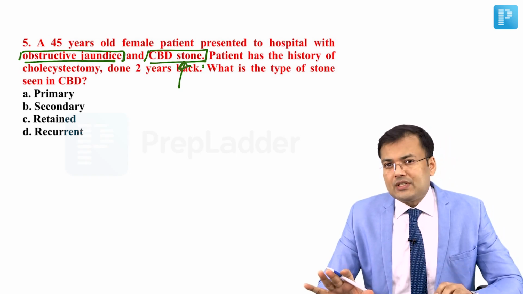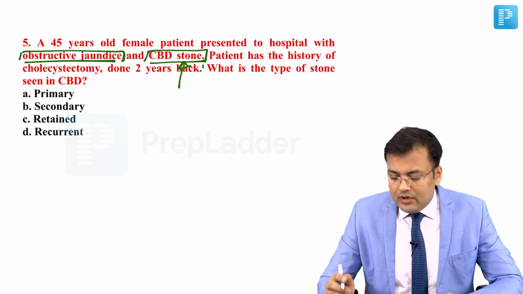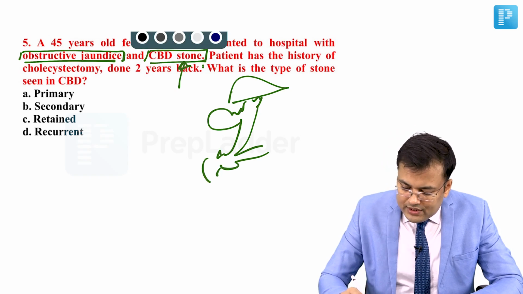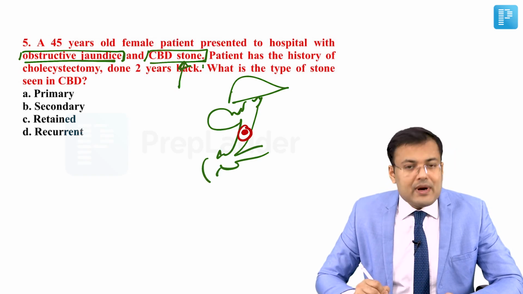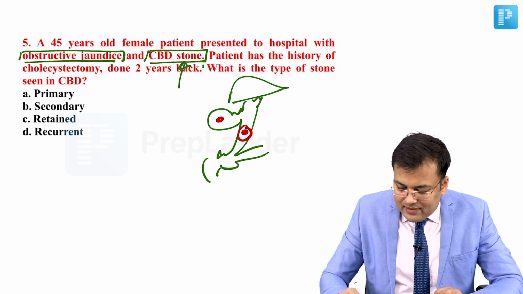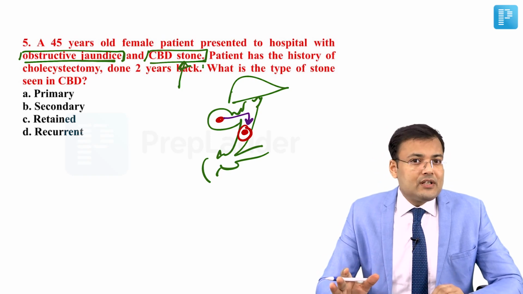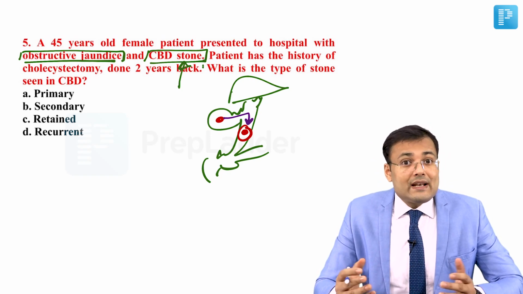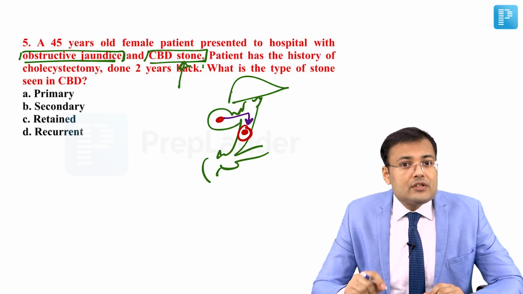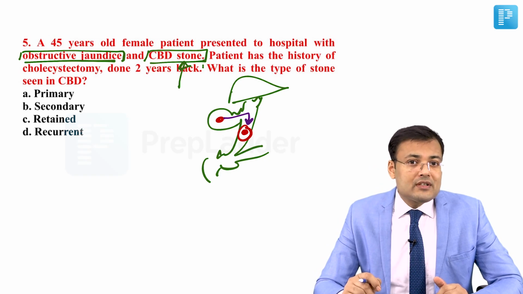See, there are two definitions of CBD stone. One is primary, one is secondary. What is primary CBD stone? If the stone is formed in the CBD. So whenever the stone is formed in the CBD, it is primary. And whenever the stone is formed in the gallbladder and after that it migrates into the CBD, this is secondary. Second definition, there is retained stone and recurrent stone. Retained means it is detected within 2 years of cholecystectomy, and recurrent when it's detected after 2 years, right?